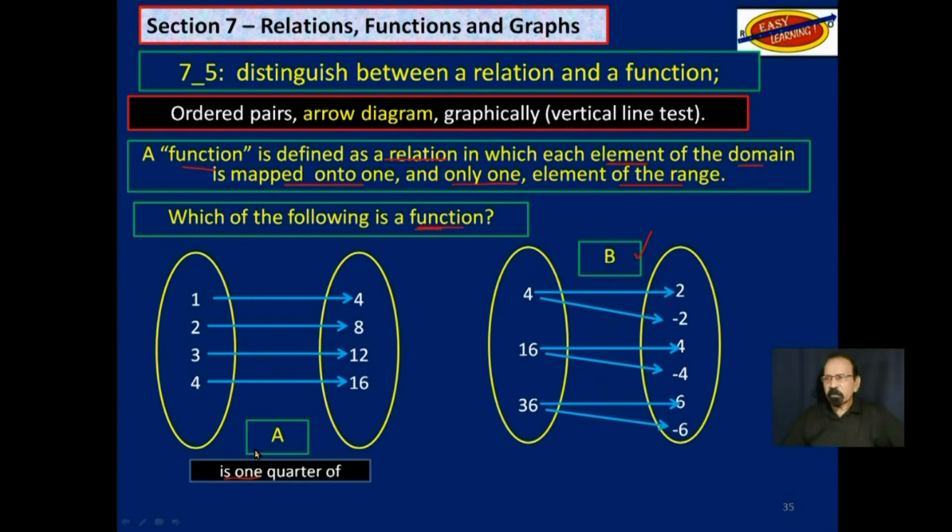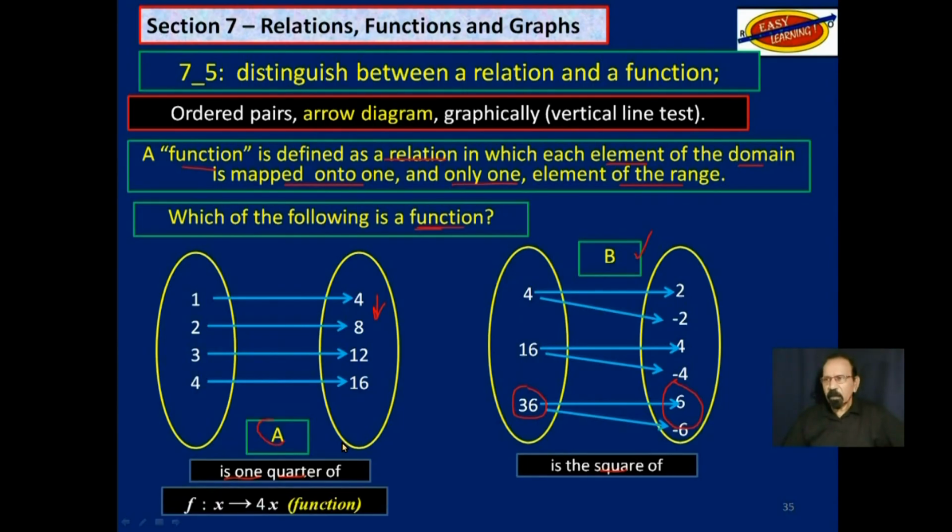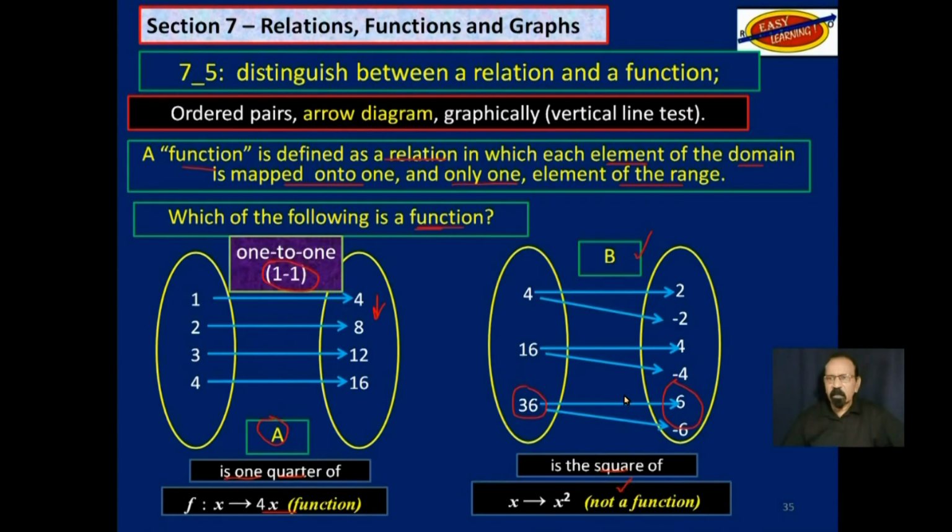Now, this one here, there is 1/4 of this over here. And over here, these are the square of these on the right. This one on the left, A, is a function, 1-to-1. And this one on the right here is not a function because you have one-to-many, like 4 to more than 1. That's not a function. It is a relation, but not a function.